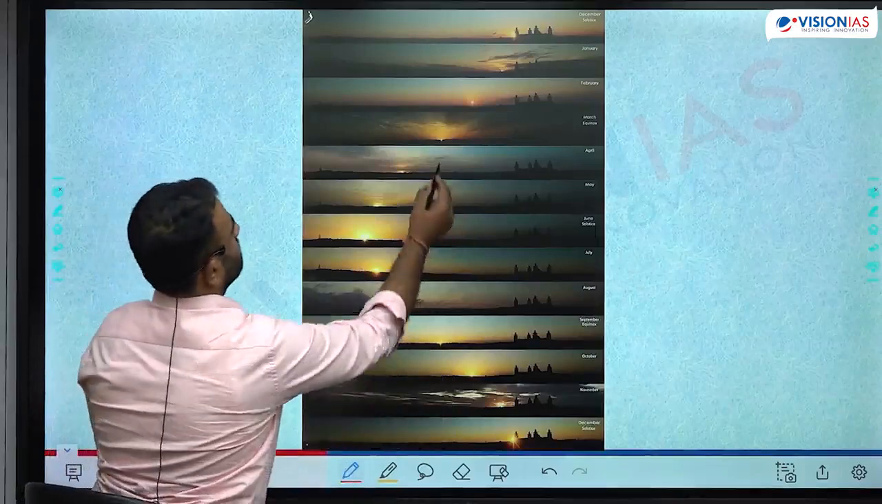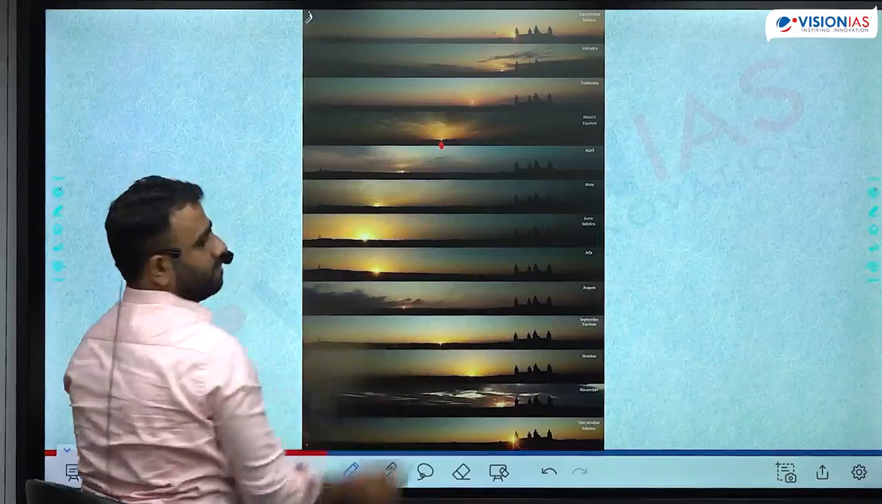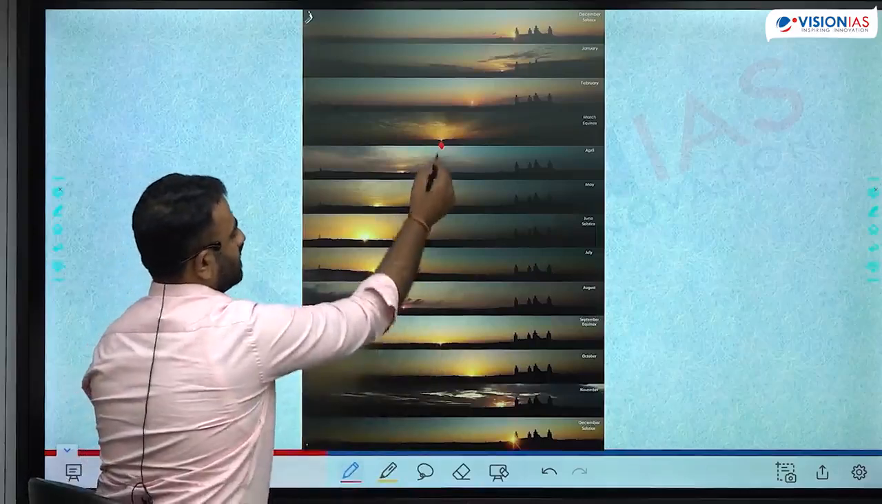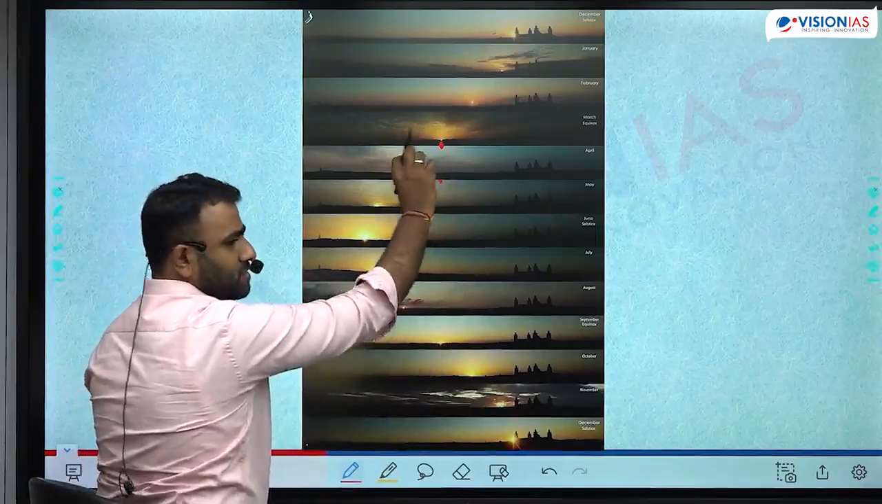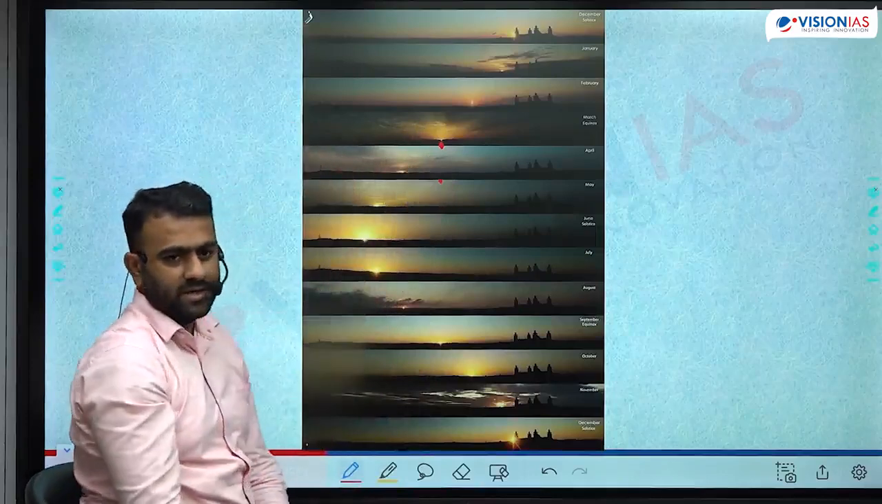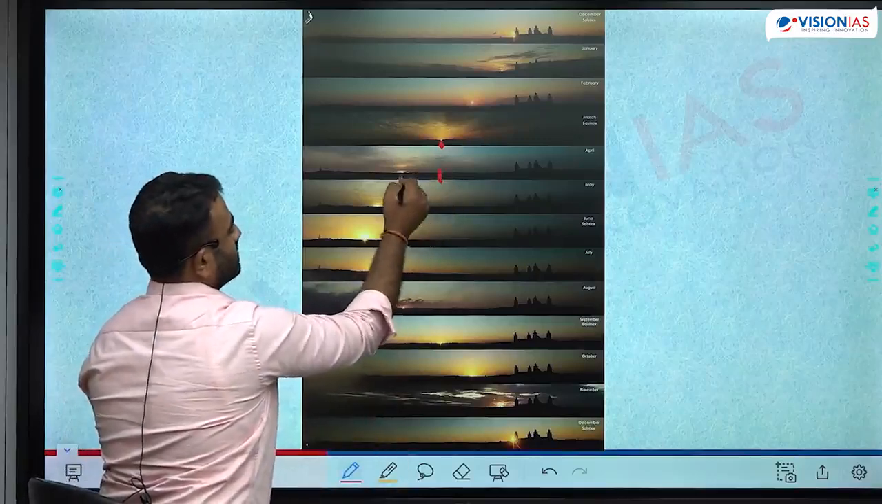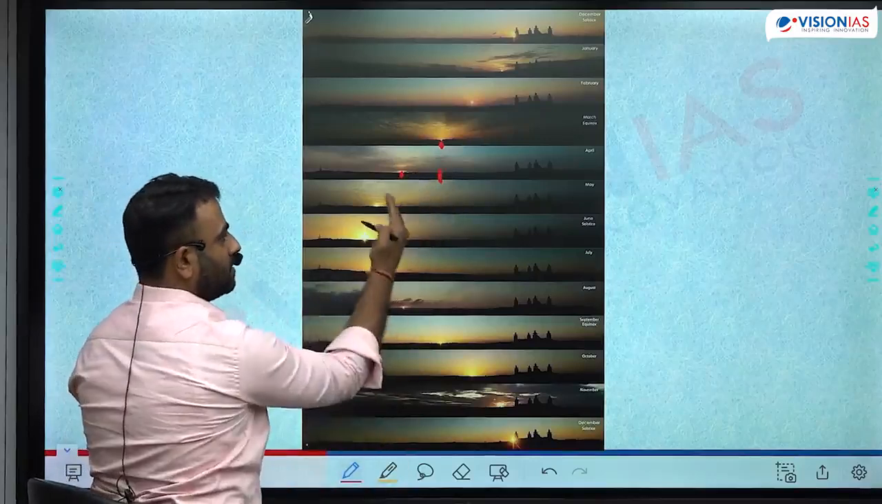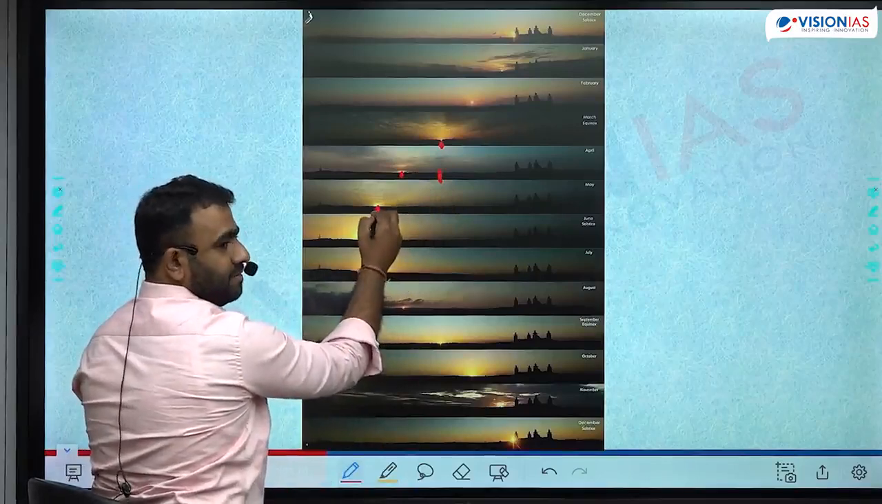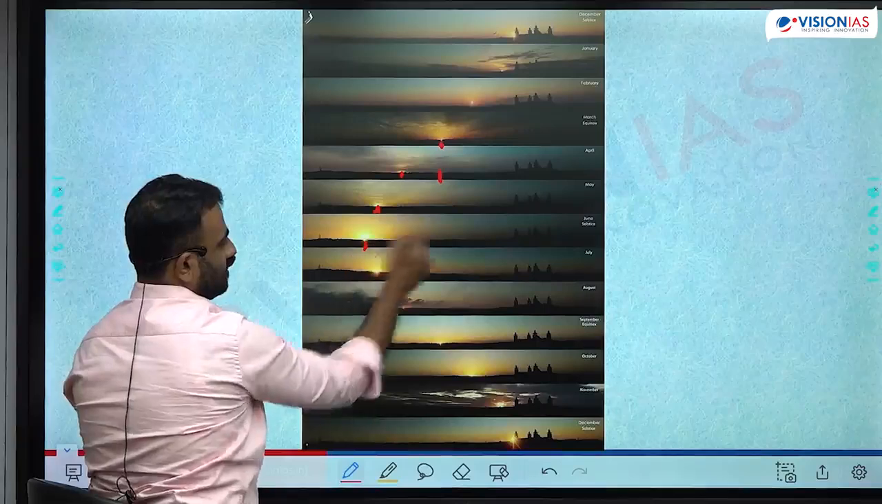So you can see here, this is March. On 21st of March, the sun is rising. After a month, the sun is not rising here. They have clicked the sun's picture at the same position, same time, in every month. Sun is not rising here. It has shifted here. Northward shift. After a month, it has shifted here. And this is the maximum shift on June 21st.